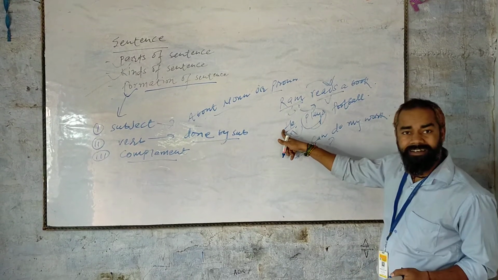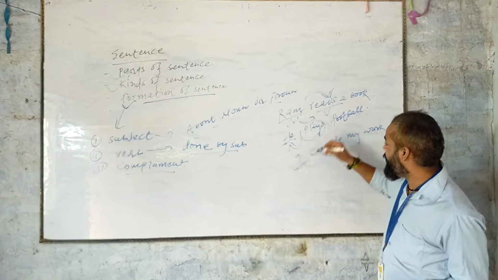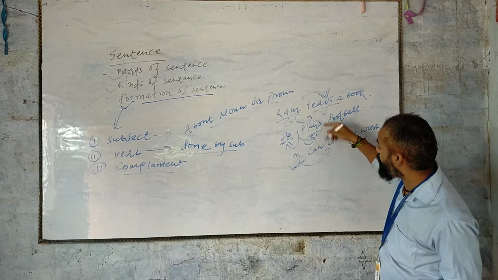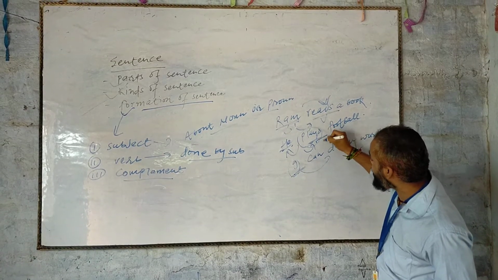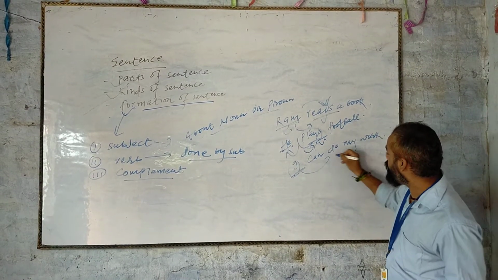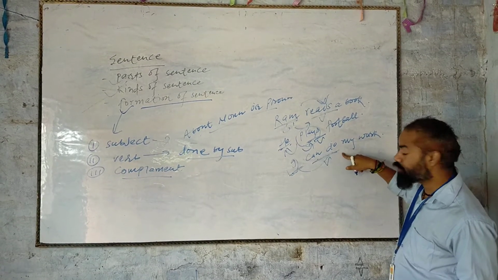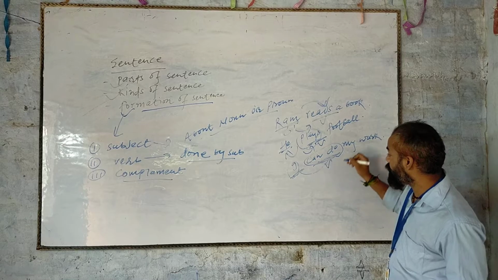Second sentence, he plays football. What kind of work is he doing over here? Here he does the work of play. It means that it is the verb. And third one, what is the verb? Because I can do means that is the verb. The work of doing, that is the verb.